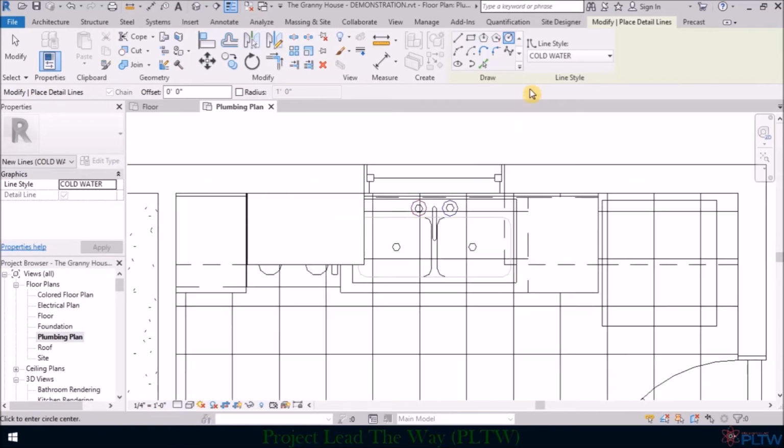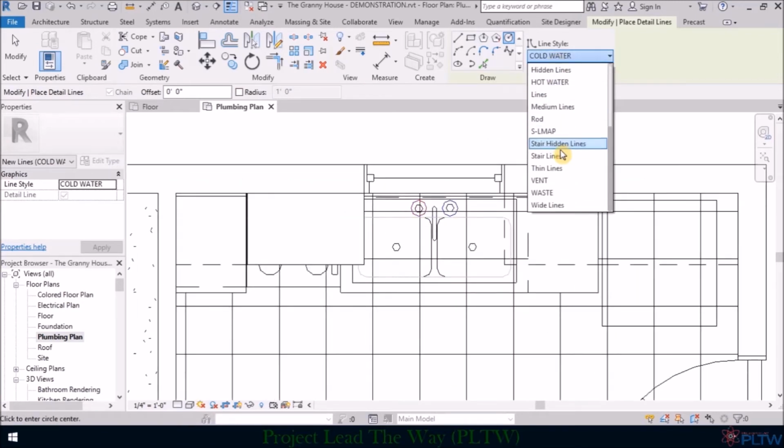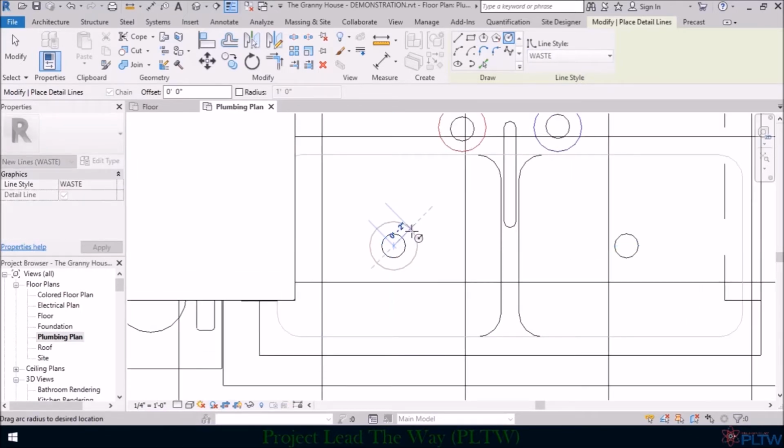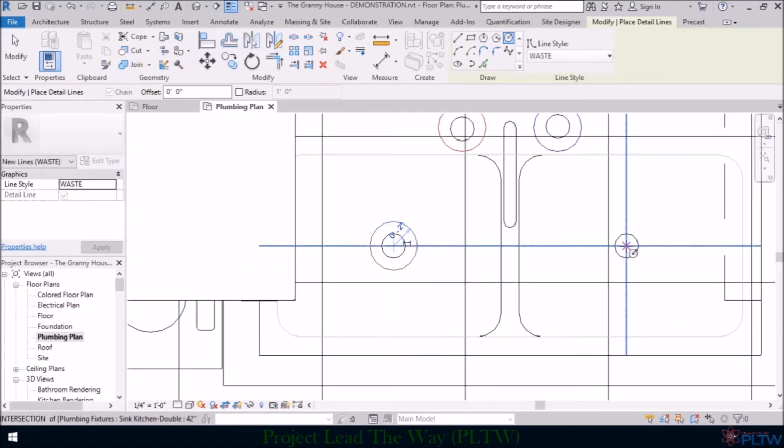Now let's go and do the drains. So let's change our line type to waste, and then we're just going to place a 2-inch circle here at this drain, and also a 2-inch circle here at this drain.